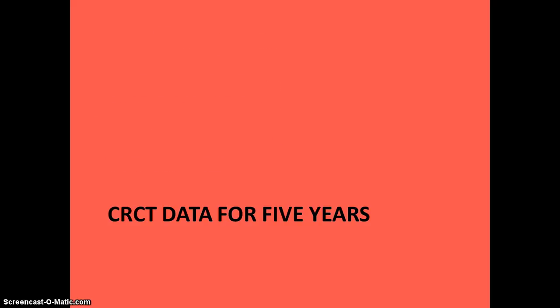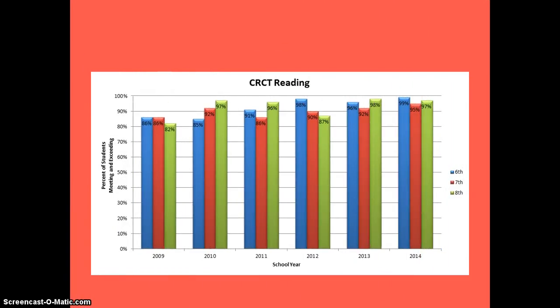Now we're going to review CRCT data, and this data is longitudinal data over the last 5 years. This chart represents the data for CRCT reading. As you will notice, the scores have been consistently high in reading, but in the 2008-2009 school year, all grade levels were below 90%, but by the 2013-14 school year, all grade levels were above 90%.